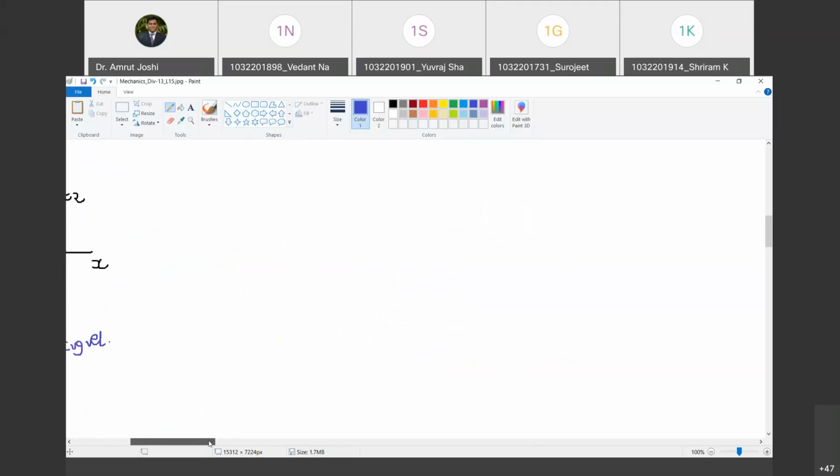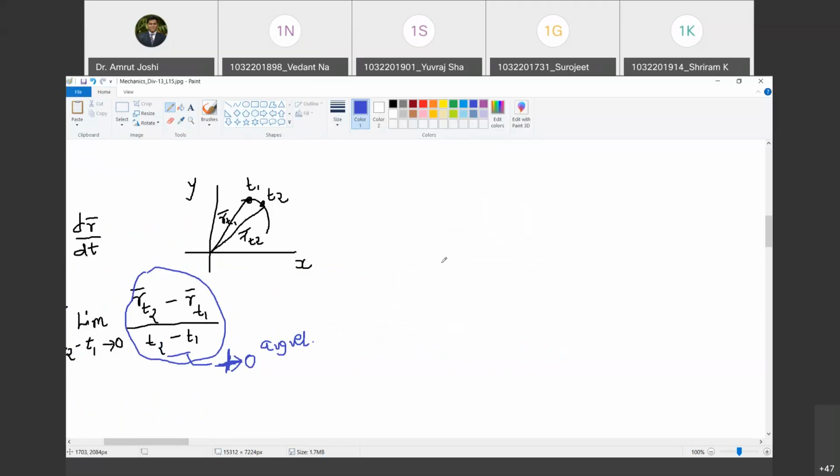Now, as far as rectilinear motion is concerned, let us say a particle is exhibiting rectilinear motion along the x-axis. This is the origin. When do we say that the velocity is positive?